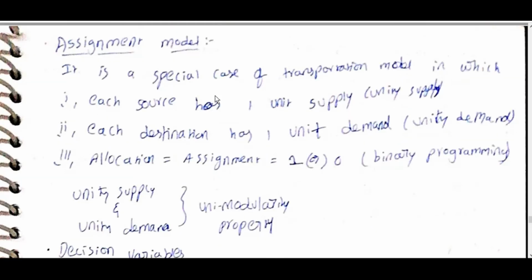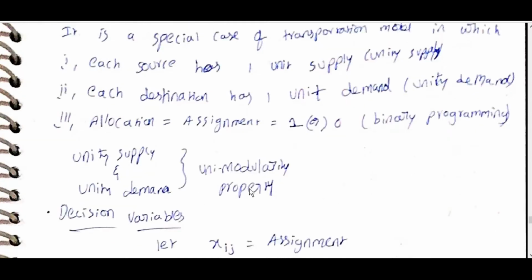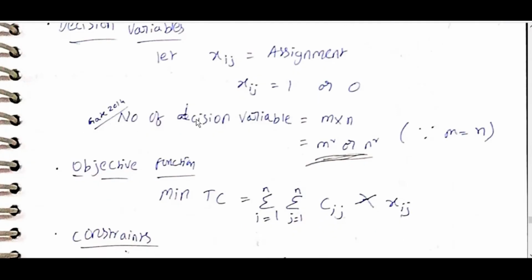The assignment model is a special case of the transportation model in which each source has one unit supply and each destination has one unit demand, unity demand. Allocation is equal to assignment, equal to 1 or 0. Binary programming, unity supply and unity demand, unimodular property. Decision variables: let xij be the assignment, xij is equal to 1 or 0.